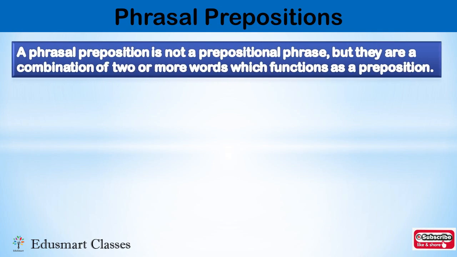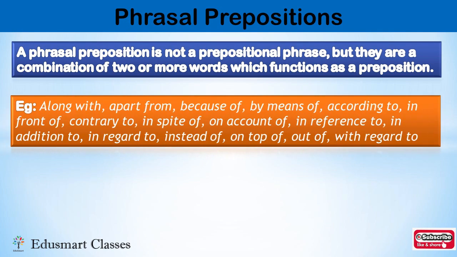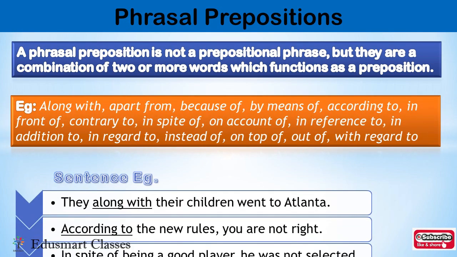Now the next preposition is phrasal prepositions. A phrasal preposition is not a prepositional phrase, but a combination of two or more words which function as a preposition. Let us understand with some sentence examples. They along with their children went to Atlanta. So along and with, two different words coming together, form a preposition. According to new rules, you are not right. According and to, two words coming together, function as a preposition. In spite of being a good player, he was not selected. So here, in spite of is a phrasal preposition.